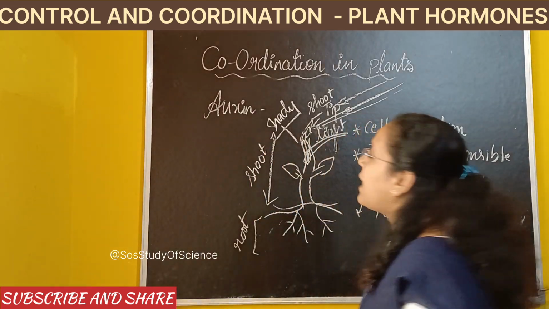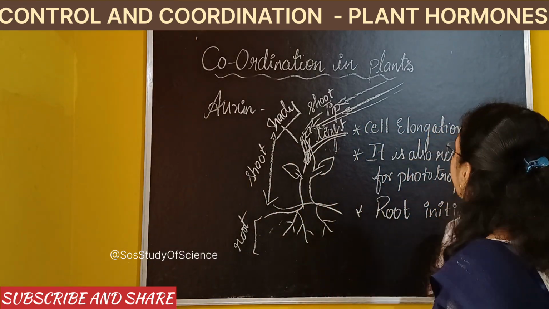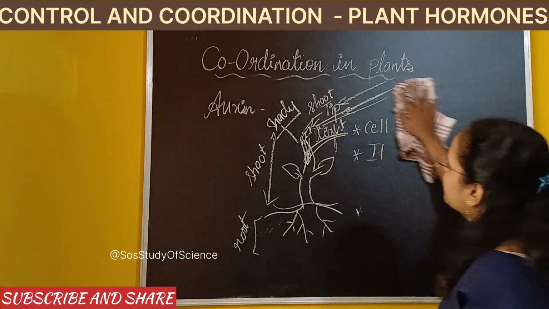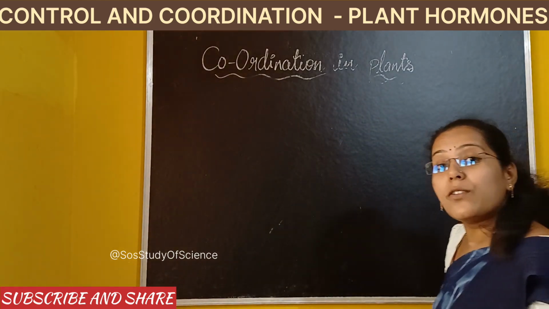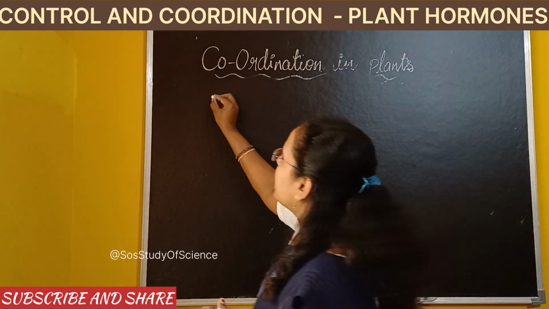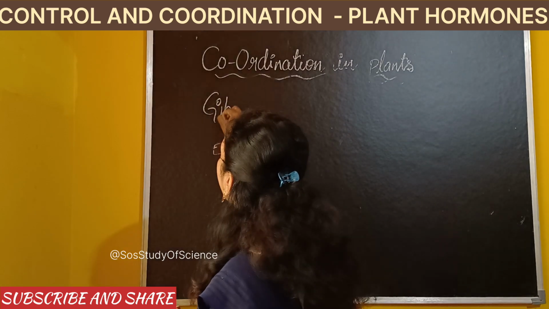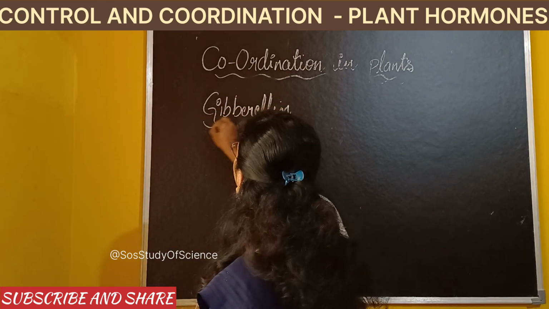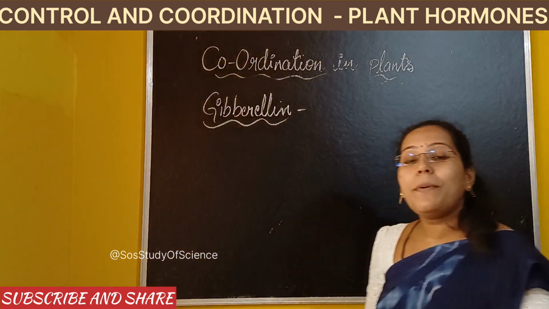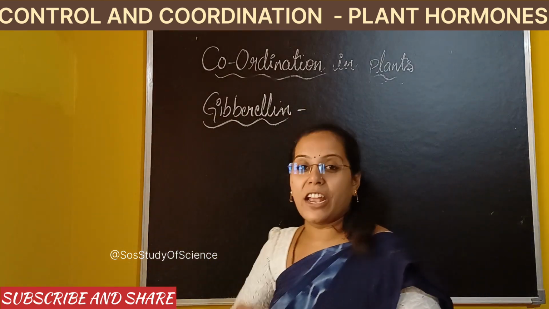Right. So moving to next, the next hormone is gibberellin. Okay, the next hormone is gibberellin. So this gibberellin is also a growth promoter. Gibberellin is also a growth promoter. So what is the function of gibberellin? Gibberellin helps in stem elongation.